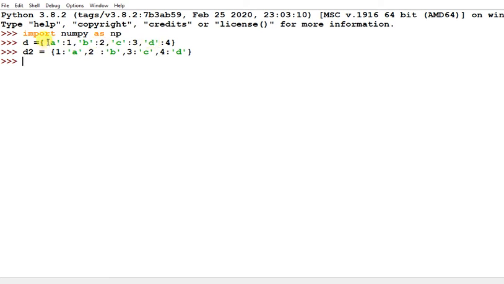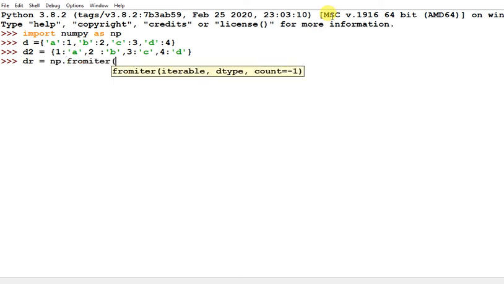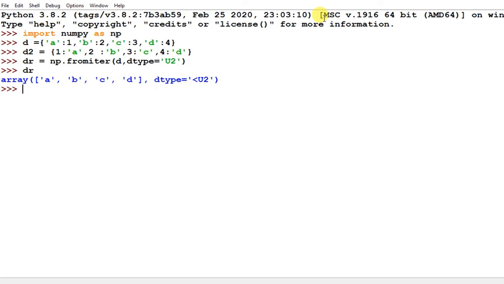We can use the from iter function here: np dot from iter, and then d you are passing, and you also have to specify d type. Because all the keys are character type, use u2. Then dr is created with the keys of that dictionary.